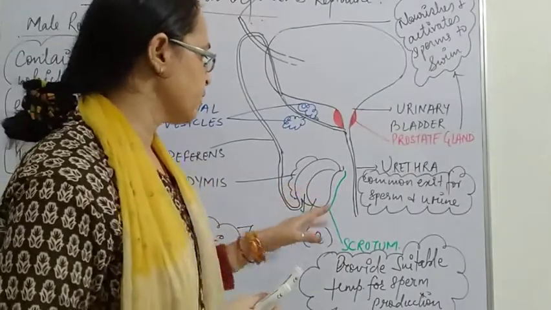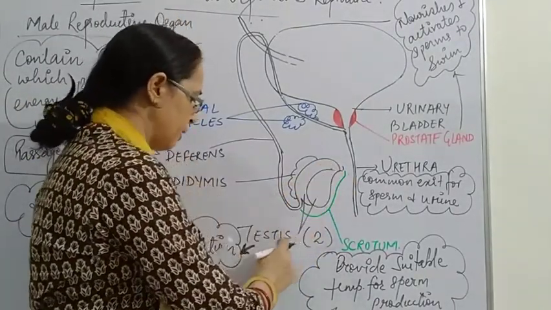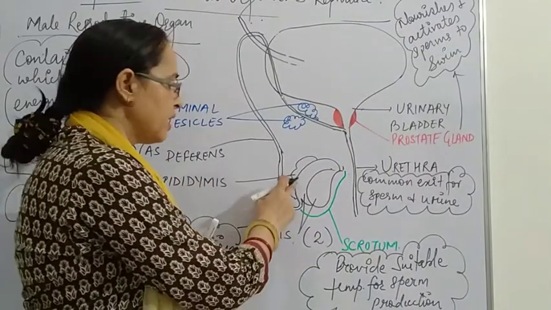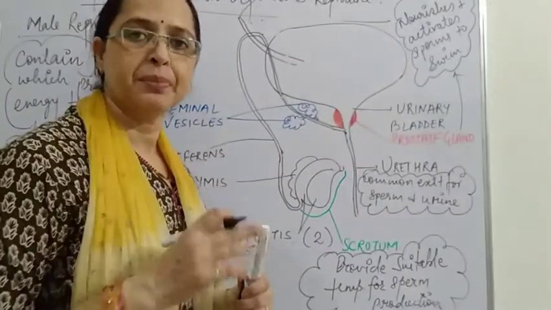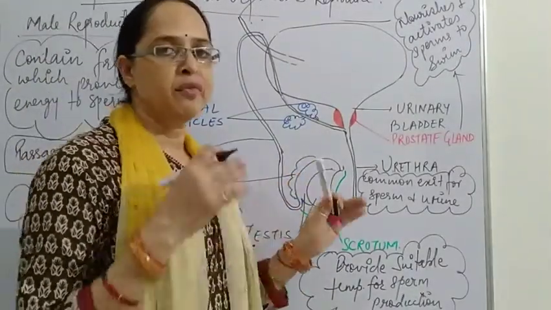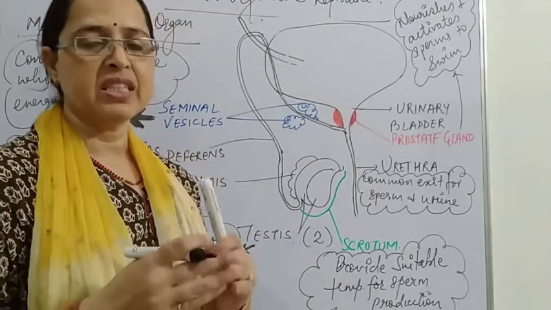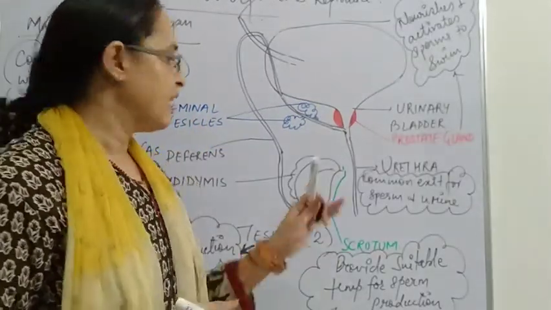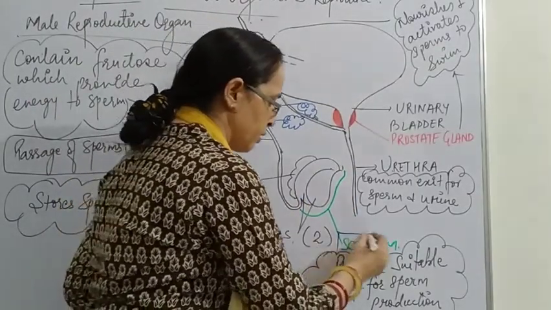Now first of all, let us discuss over here. You can see that this is the testis. I have marked testis over here. There are two testes, which means testes are present in pairs, and testes are located outside the abdomen, or outside the male body, in a sac-like structure called the scrotum.